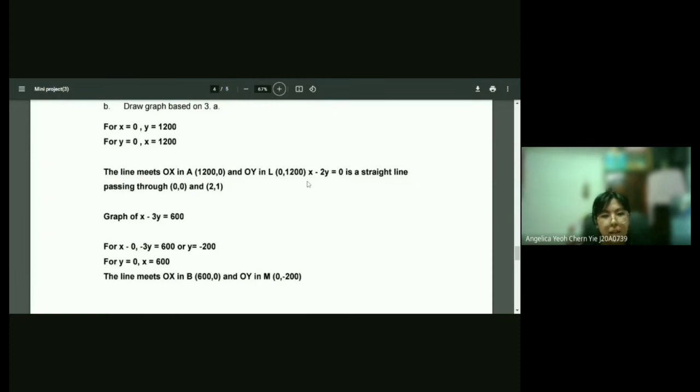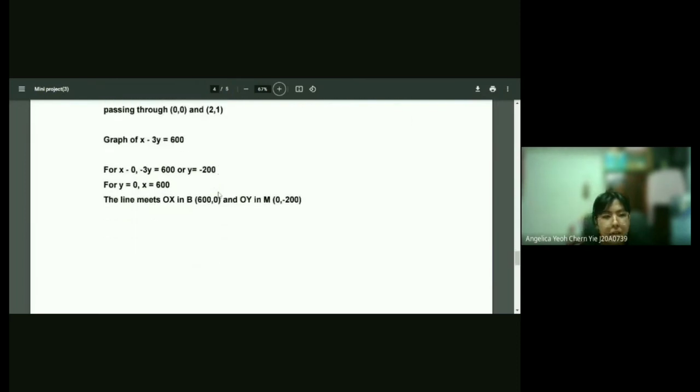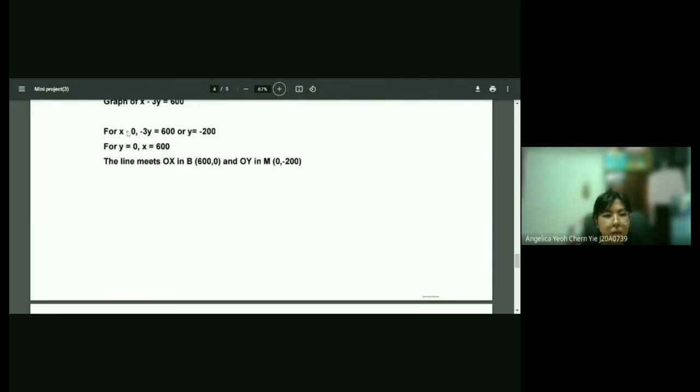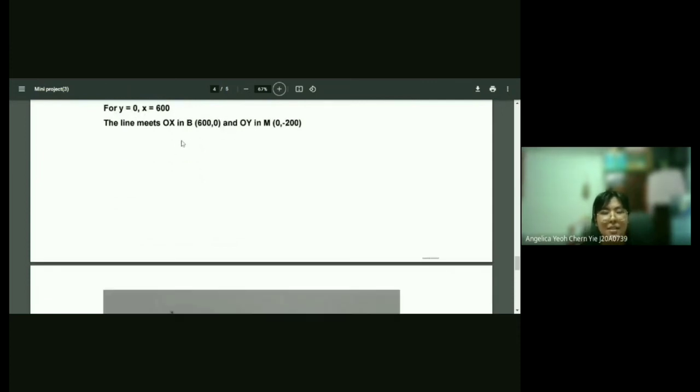X minus 2Y equals 0 is a straight line passing through 0, 0 and 2, 1. For the graph of X minus 3Y equals 600, for X equals 0, Y equals minus 200, and for Y equals 0, X equals 600. The line meets OX in B and OY in M.